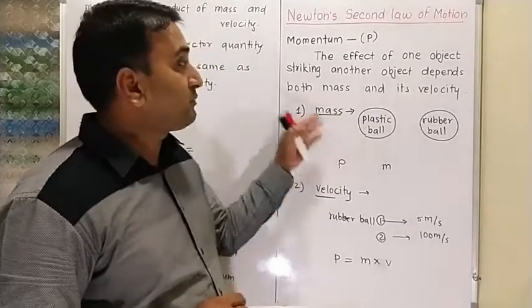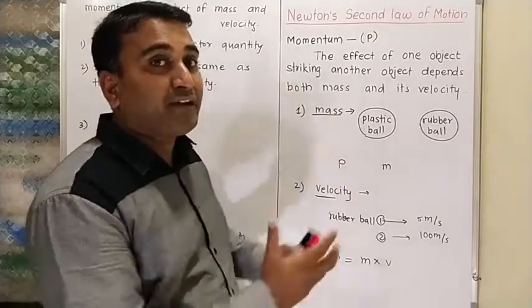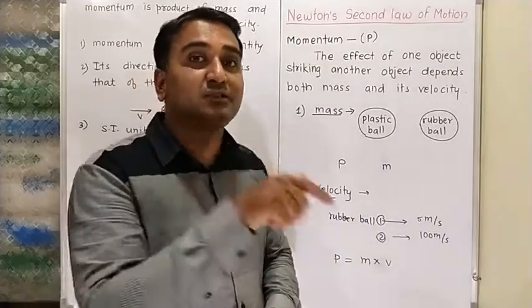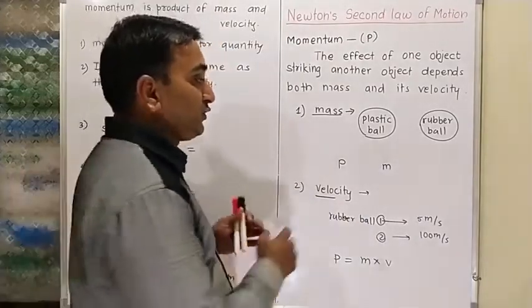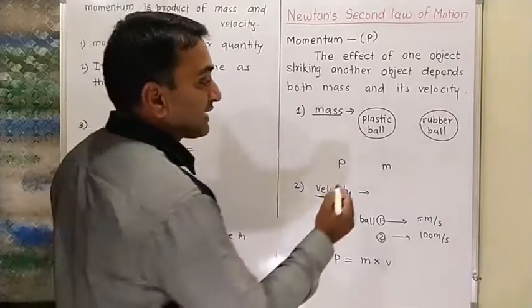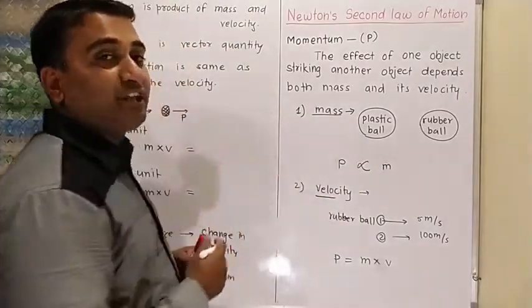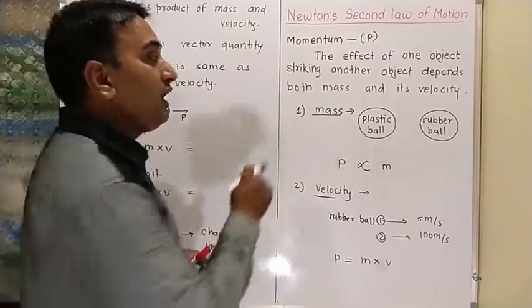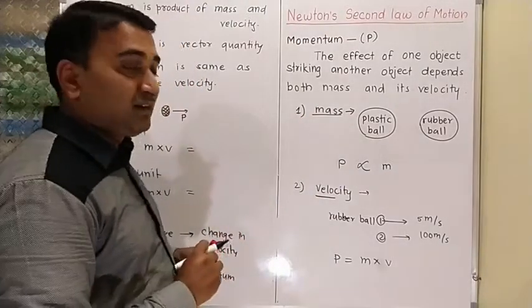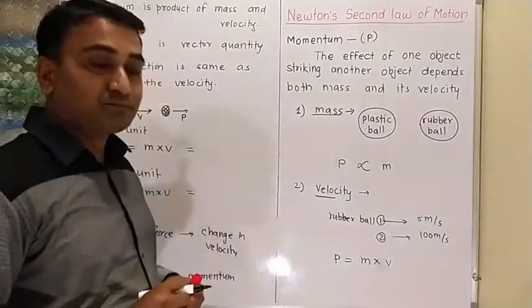Getting to momentum, what does it mean? This is the property of the effect of the former object on the latter object. So this momentum is directly proportional to the mass of the object. The more the mass, the more the effect we get. Now after discussing mass, let's move toward velocity.